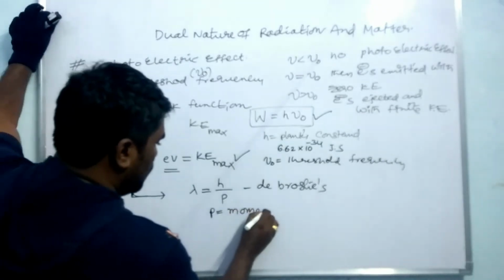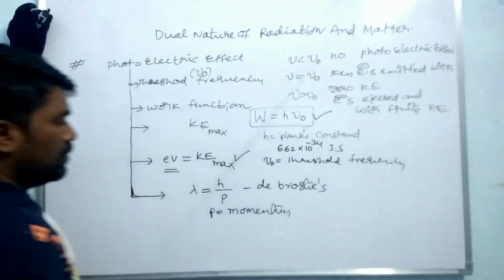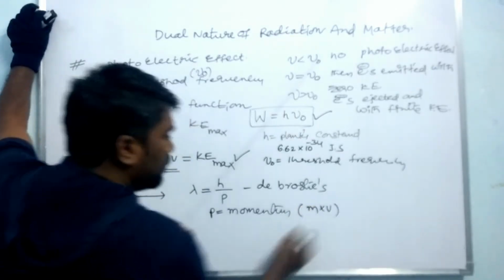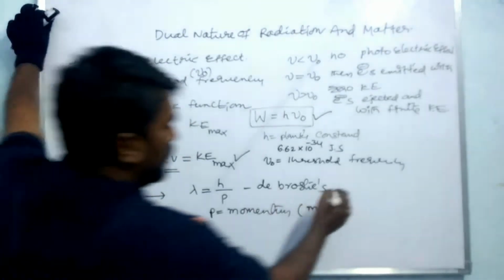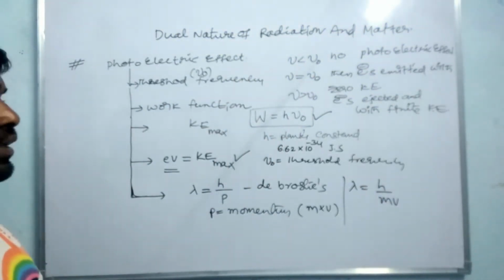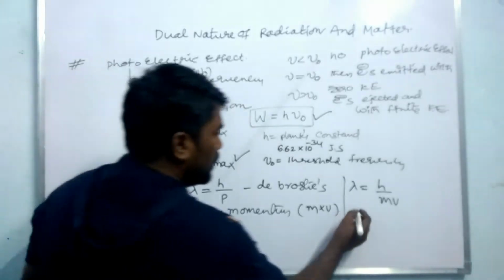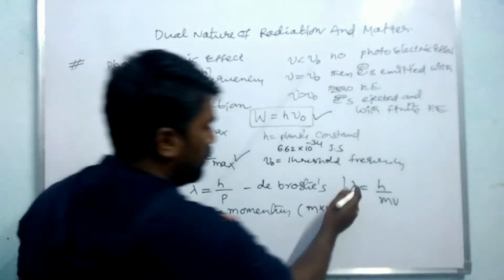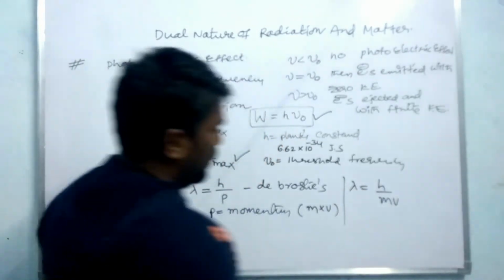P is equal to m into v. Therefore we can write lambda is equal to h by mv.